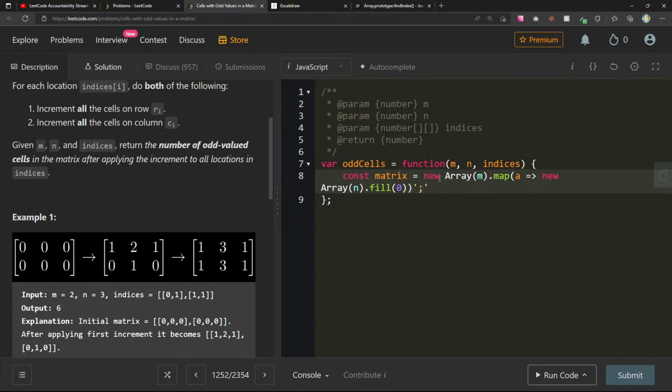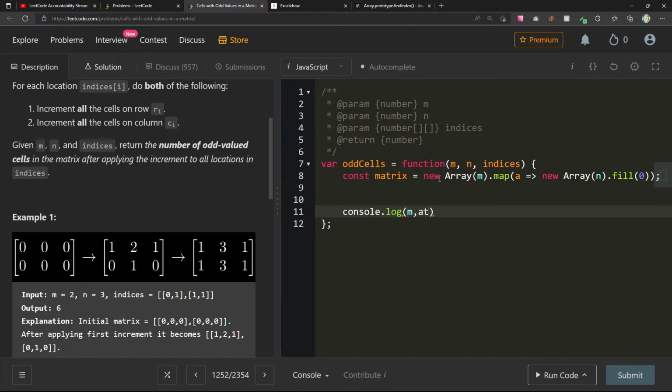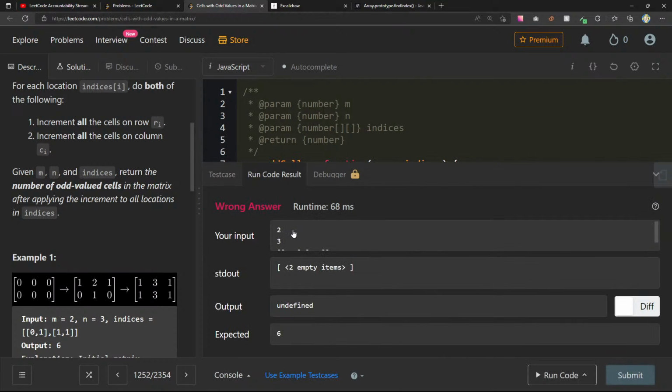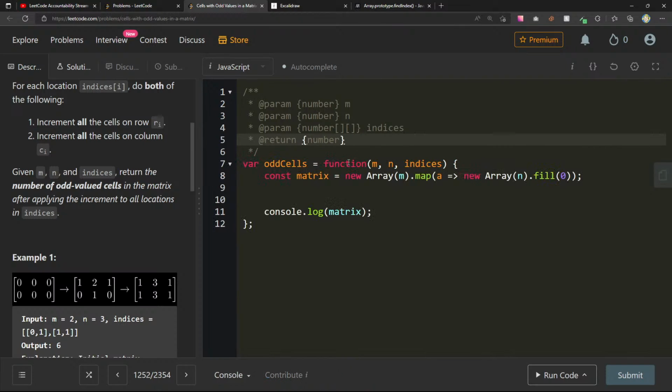I just need to see what this actually logs. Console.log matrix. Can we just see what this returns? Okay, 2 empty items. I know there's a nicer way of creating 2D arrays.